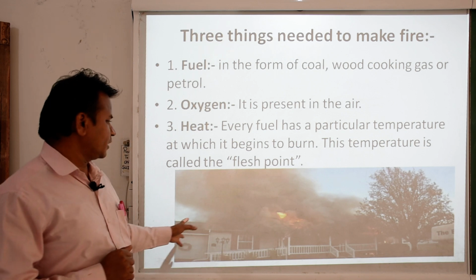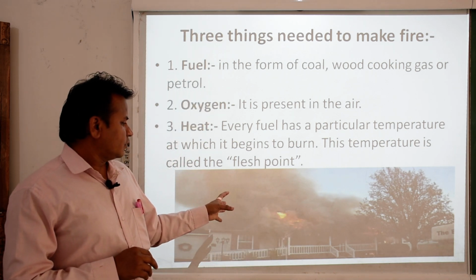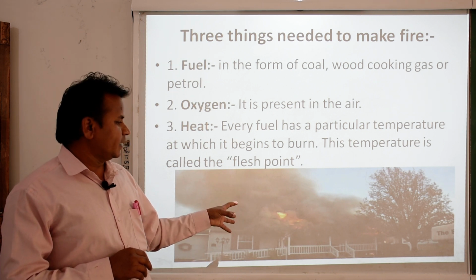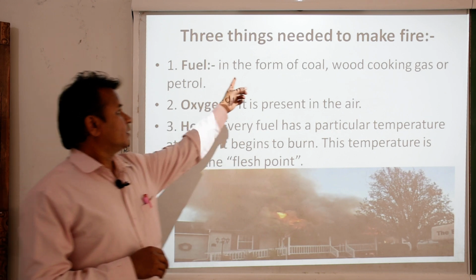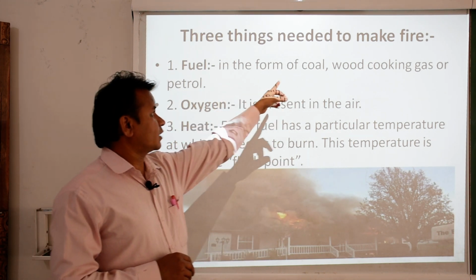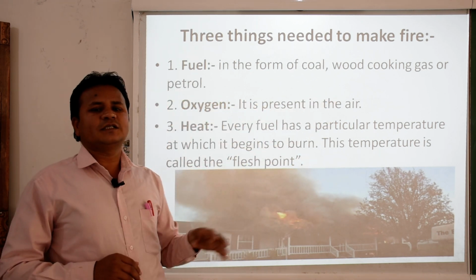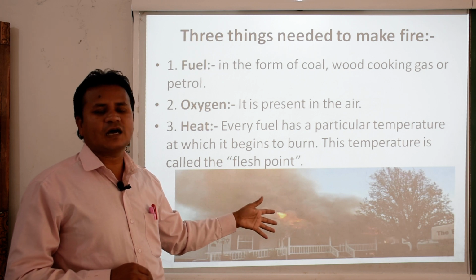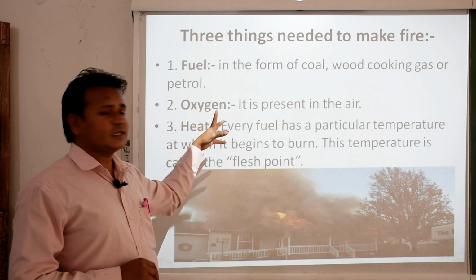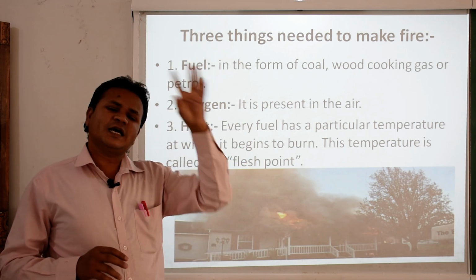You can see a picture here: a house is there and a fire has taken place. How did it take place? The fire might have used different types of fuel like coal, wood, cooking gas or petrol. These things must be there in the house, and the other two things, oxygen and heat, the fire will get from nature.